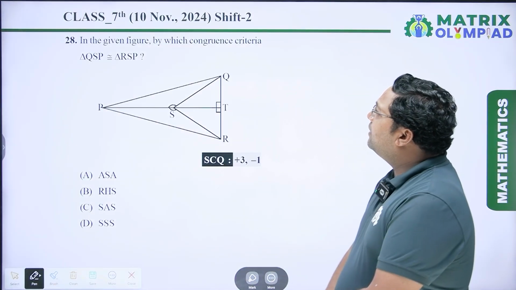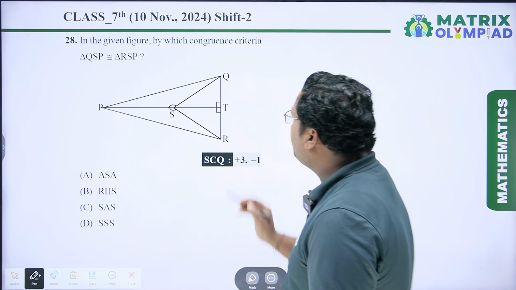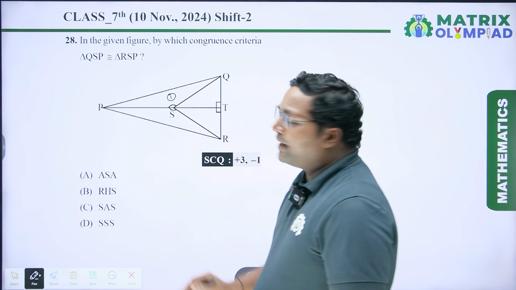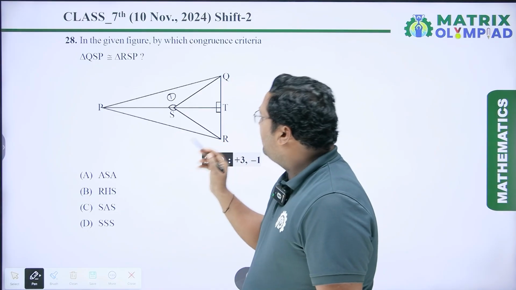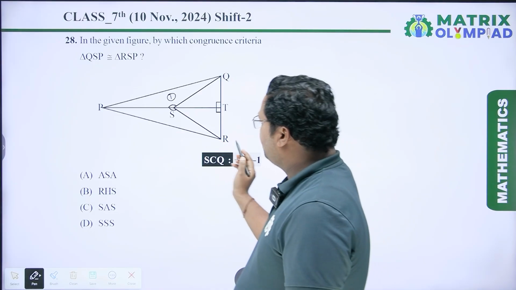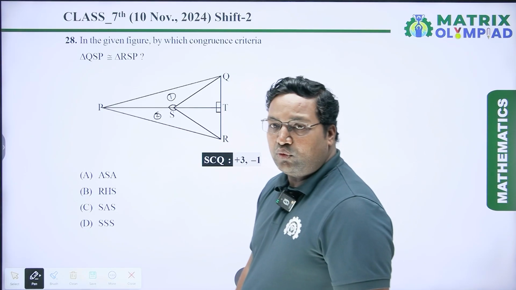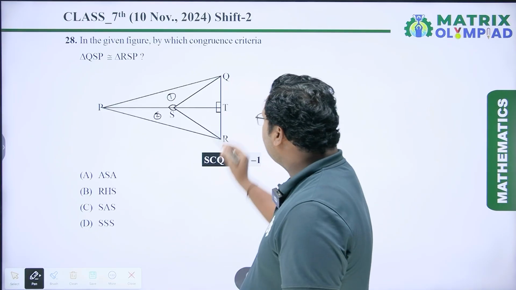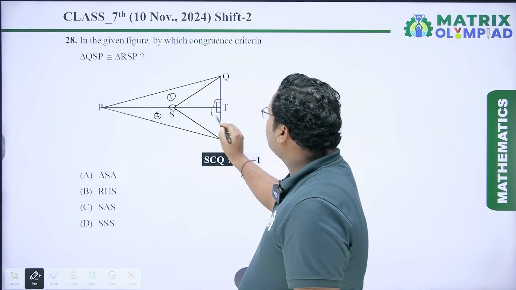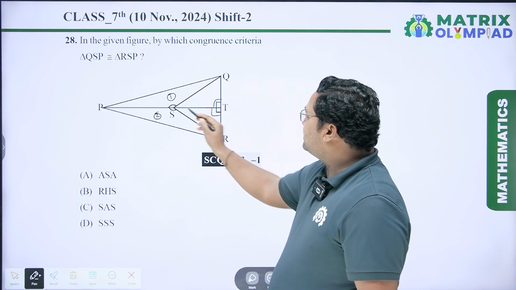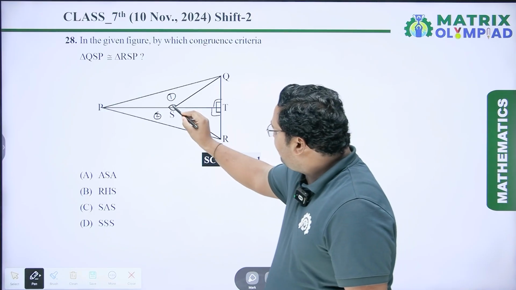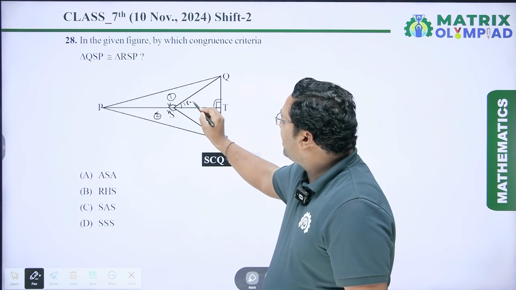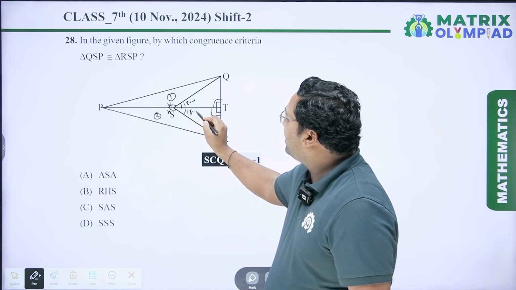Here, in the given figure, by which congruence criteria triangle QSP, this is the triangle QSP, and I have to write it is triangle 1, and congruent to triangle RSP, this is triangle 2. So we have to tell which criteria we have to use here. So you can see here, this angle is 90 degree and this angle is also 90 degree, and this side is common. And if this angle x and this angle is also x, so this angle is 180 minus x and this angle is also 180 minus x.